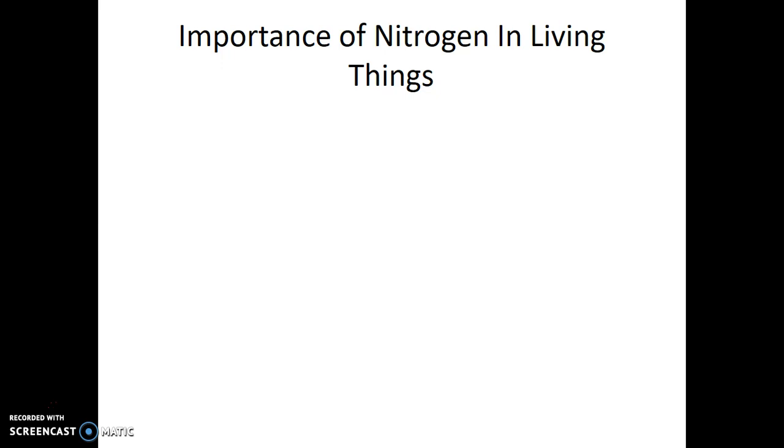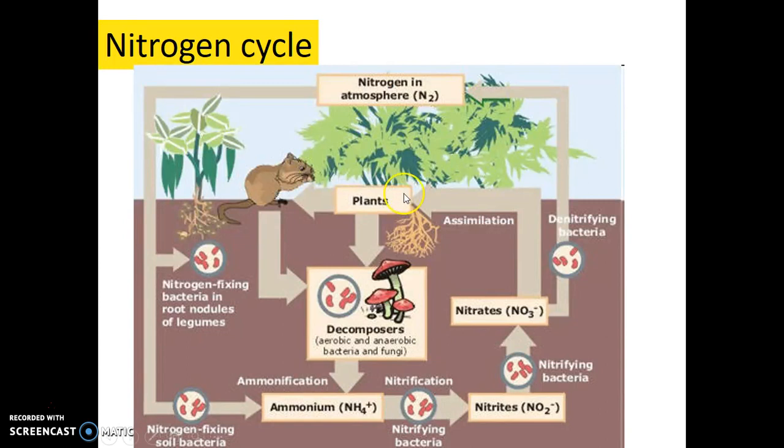So we're now going to look at how nitrogen cycles through an ecosystem. This is a picture of the nitrogen cycle. And you'll see that since it's a cycle, you can really start anywhere. So we're actually going to start with the decomposers, and then we'll look at the entire cycle. Decomposers are either bacteria or fungi.